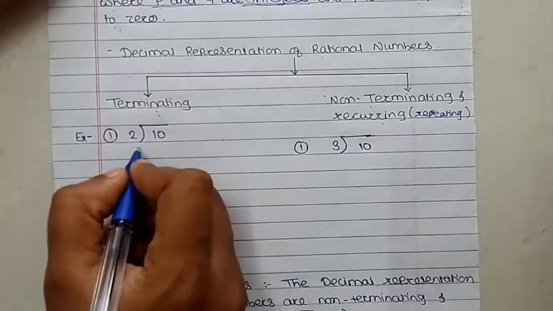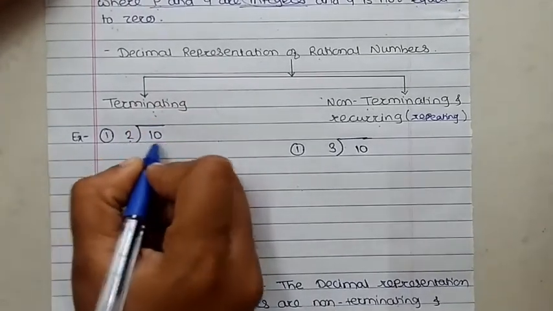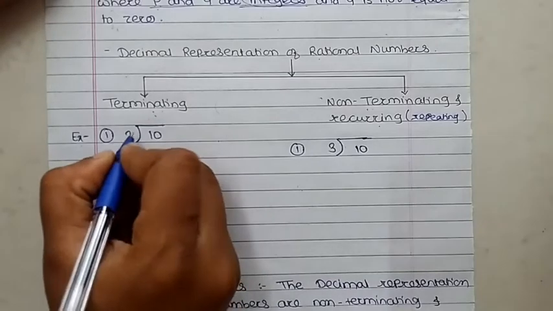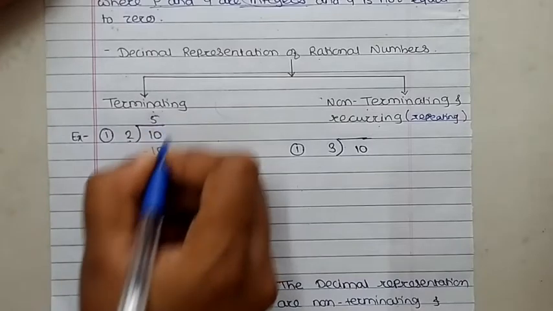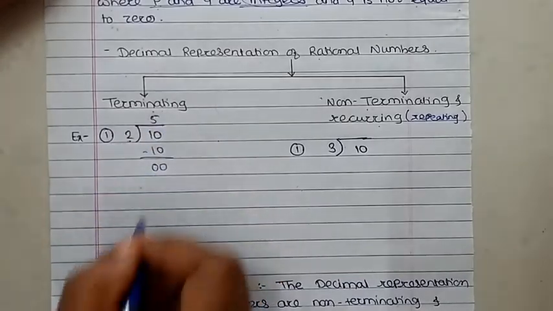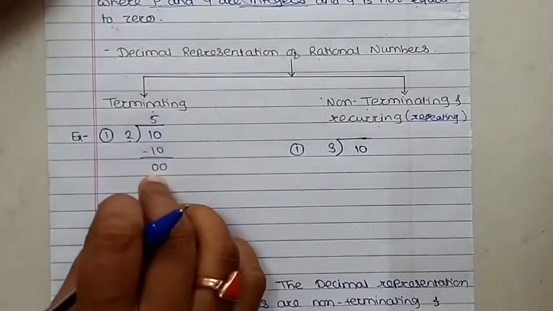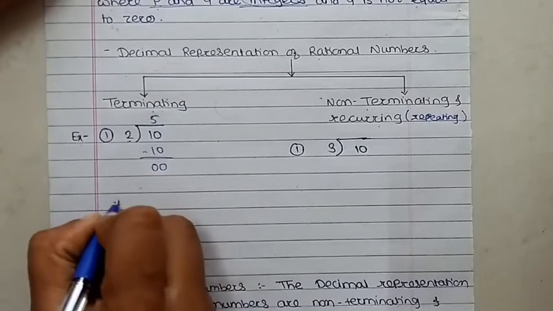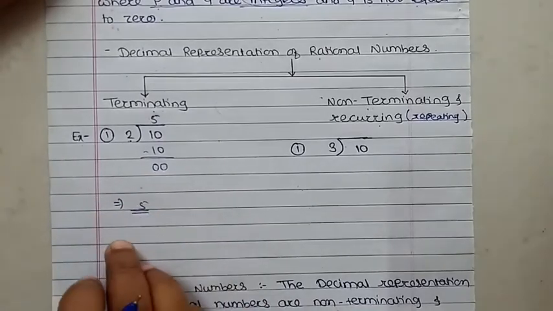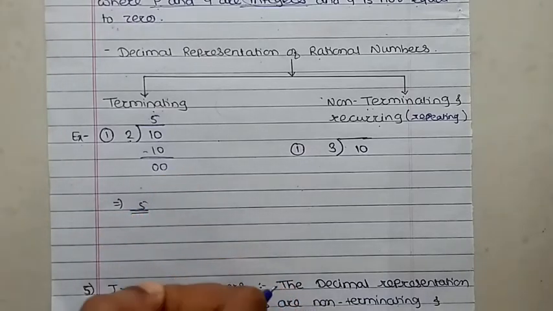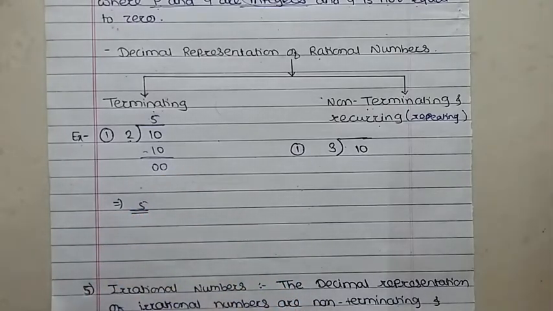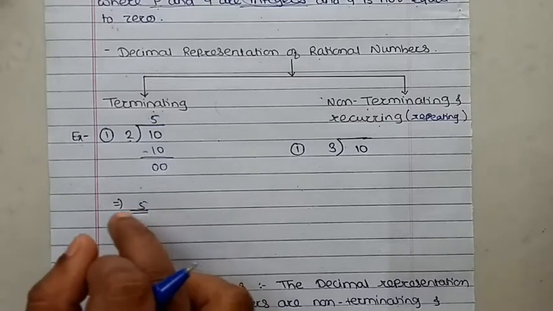Suppose we consider one example, 10 divided by 2. So how to divide this? 2 fives are 10. Then what is your remainder? 0. That means this is terminating. So your answer is 5. It does not contain any repeating value or any non-terminating value here. So this is terminating.